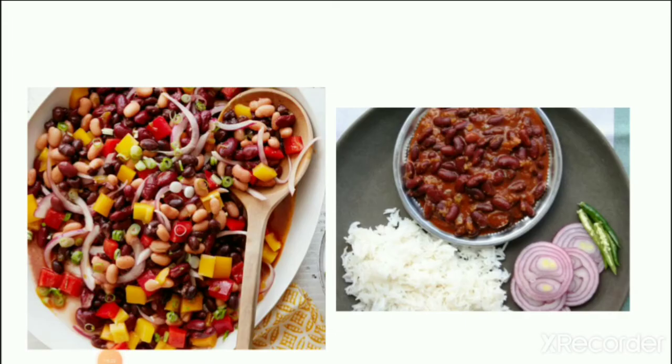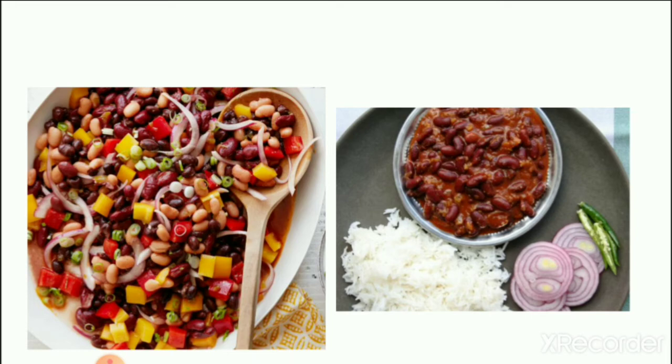So here you can see the picture of kidney beans. Again, kidney bean is a very healthy food for our body because there are so many nutrients and vitamins in kidney beans. So we eat it as a diet food, we eat it as a proper meal, and it gives energy to our body. So here you can see two pictures. In one picture it is a diet food, and in the second picture you can see we eat it with rice. So at home we use it as a proper meal in our food.